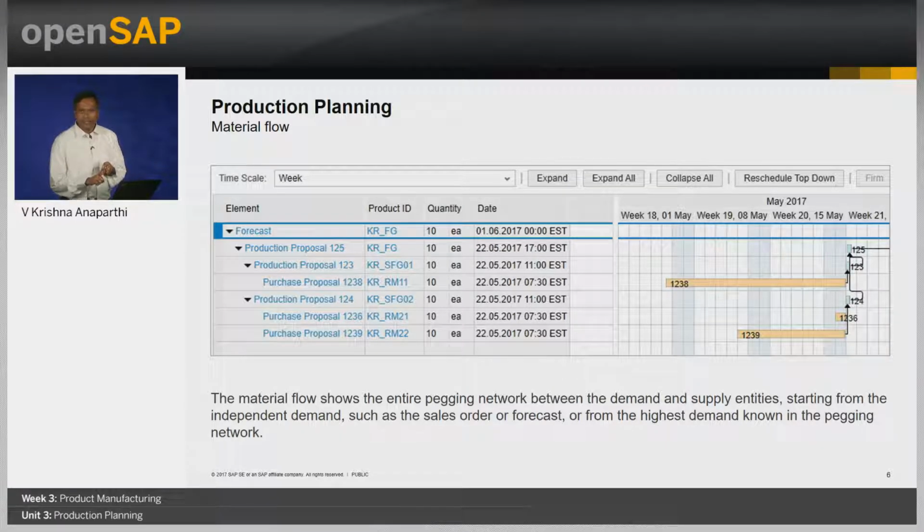What exactly does that mean? The pegged quantity informs the planner on how much of the supply quantity is already pegged to the corresponding demand. The unpegged quantity informs the planner on how much of the demand is still not covered by the pegged supply. In all ideal circumstances, we would like to have the unpegged quantity as 0.